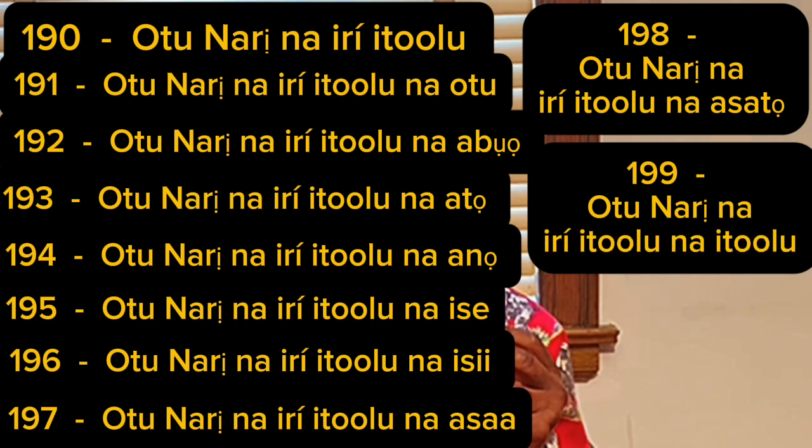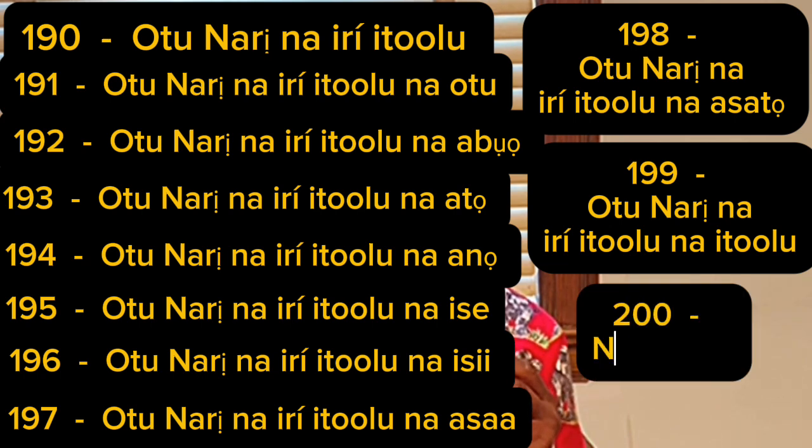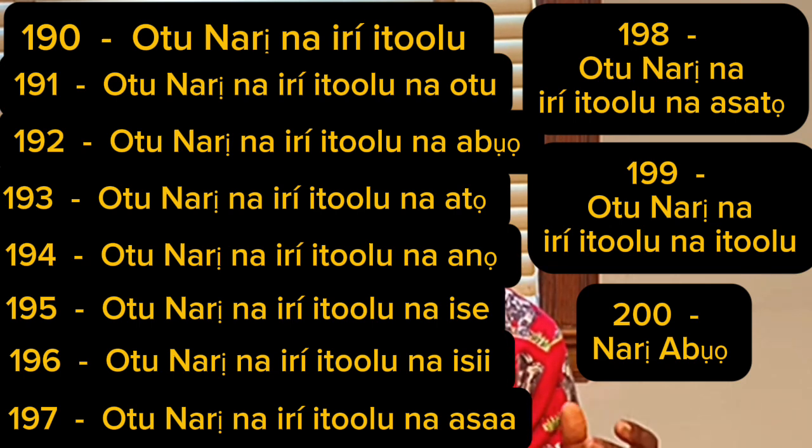Then what is 200? 200 is, once you know what 100 is, then you get 200. 200 is narị abụọ. So once you get to narị abụọ, which is 200, you continue as you did from 100, 101, 102, keep going like that. Let's practice with